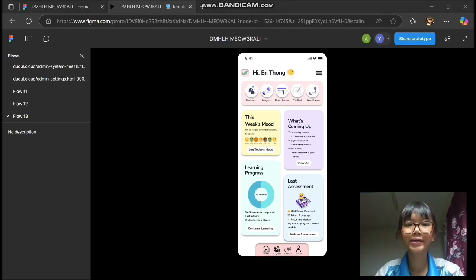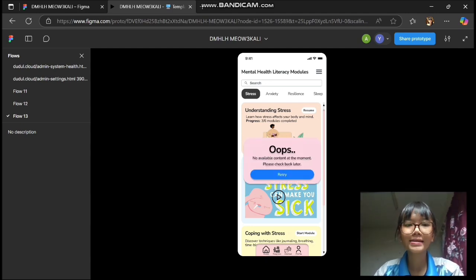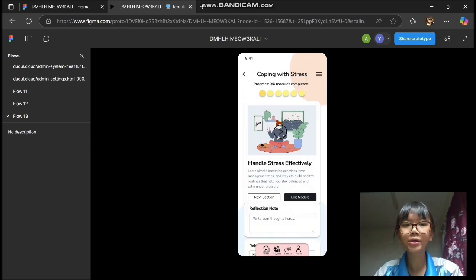Next, I will demonstrate how a student can access and interact with our mental health literacy modules. First, we start on the student dashboard. From here, the student taps the quick button to open the mental health literacy modules page. The system displays a list of available modules. I choose Coping with Stress and click Start Module. But this time, there's an error. The system shows no available content at the moment, please try again. I click Retry, and the module loads successfully.